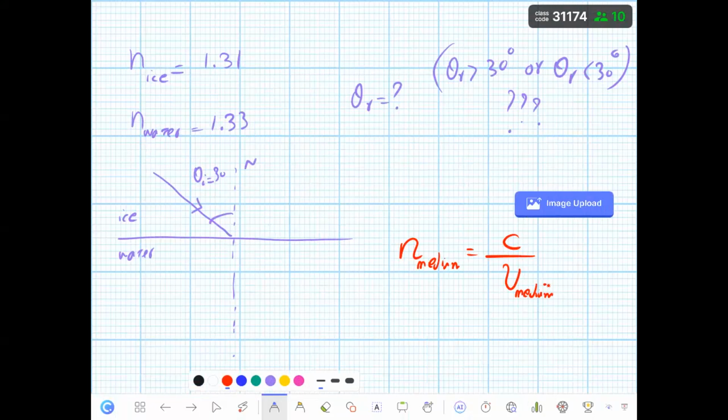Again, if you place this number here, you can just write it down like this. If I want to find the velocity of light in a medium, it is going to be c divided by n of that medium. Good? Right now, is it bigger or smaller?